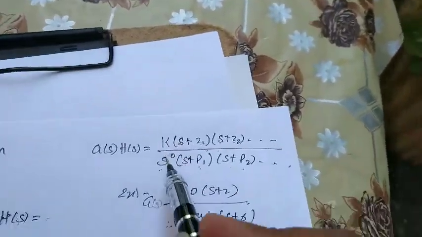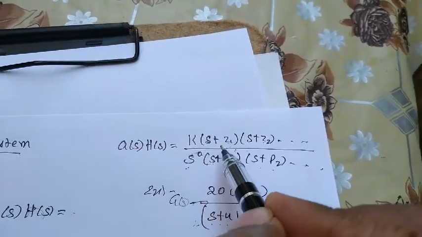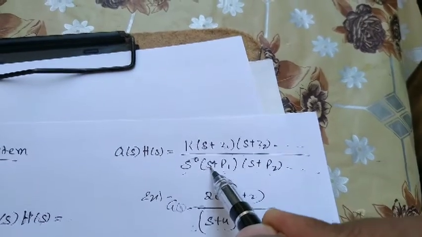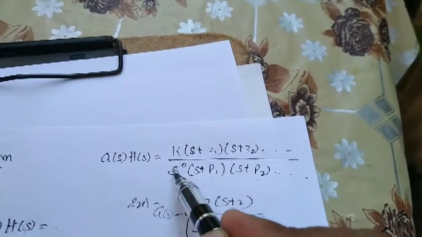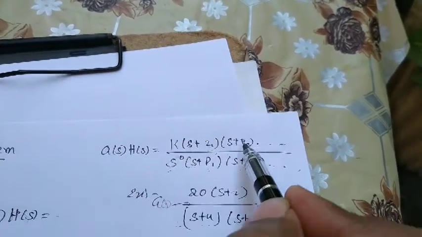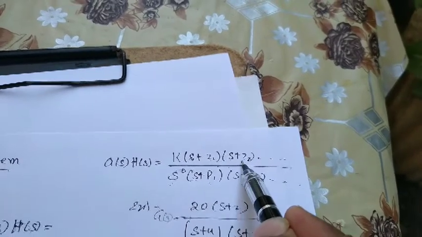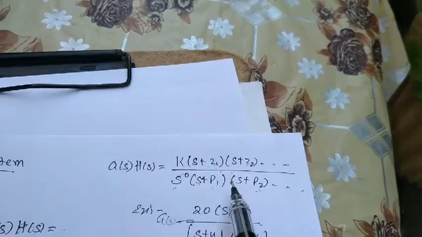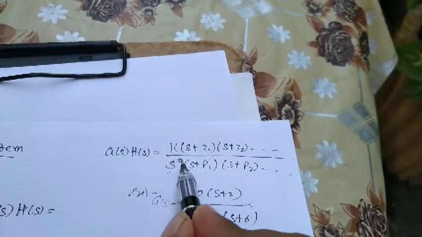Let us consider G(s)H(s) is equal to K (s + z1)(s + z2) divided by s^0 (s + p1)(s + p2). So this is a general form of type 0 system. Z1 and Z2 are zeros and P1 and P2 are poles. So we don't have poles at the origin since it is s power 0.